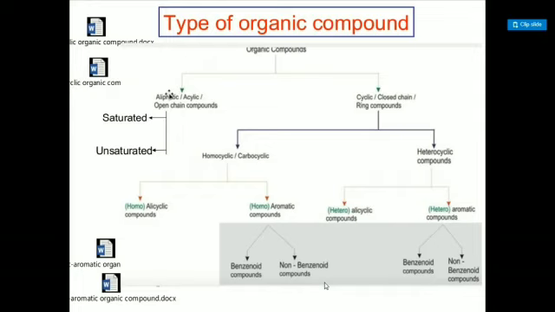Examples of homoaromatic compounds are benzenoid and non-benzenoid compounds, and heterocyclic aromatic compounds are also benzenoid and non-benzenoid. Benzenoid means it contains a benzene-like structure, and non-benzenoid contains a structure having no benzene ring.